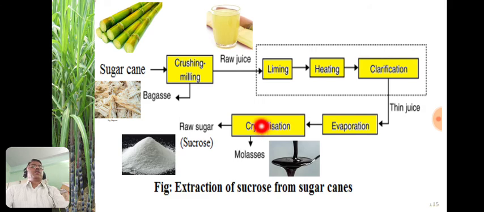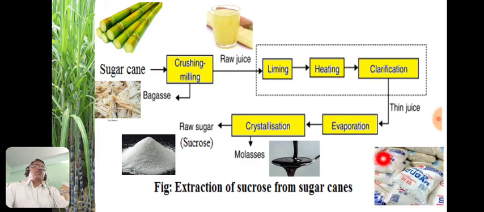It can be separated with the help of the centrifuge machine. So we have here raw sugar, that is the sucrose, and here molasses. They are separated from each other. So this is the representation in short of the extraction of sucrose from sugar canes.